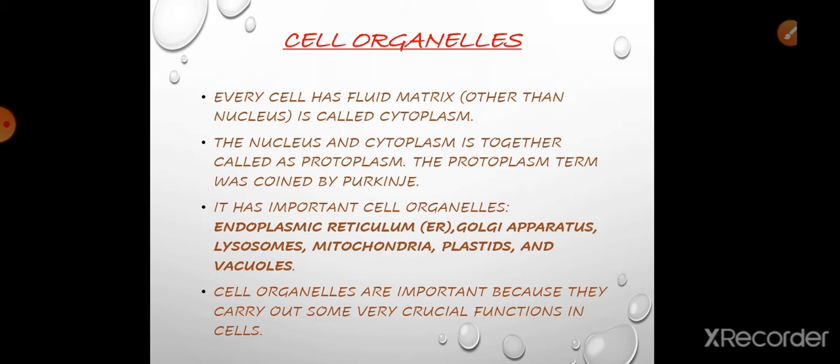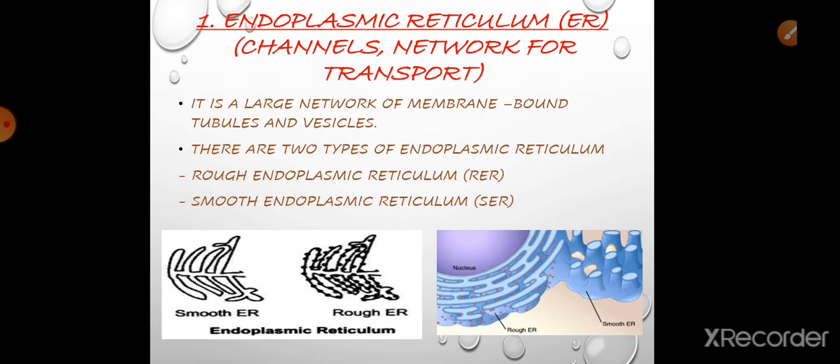These cell organelles are present in the cytoplasm. Cell organelles are important as they carry out some crucial functions in the cell. So let us see in brief. First one we are going to see is the endoplasmic reticulum. This endoplasmic reticulum is a large network of membrane bound tubules and vesicles.